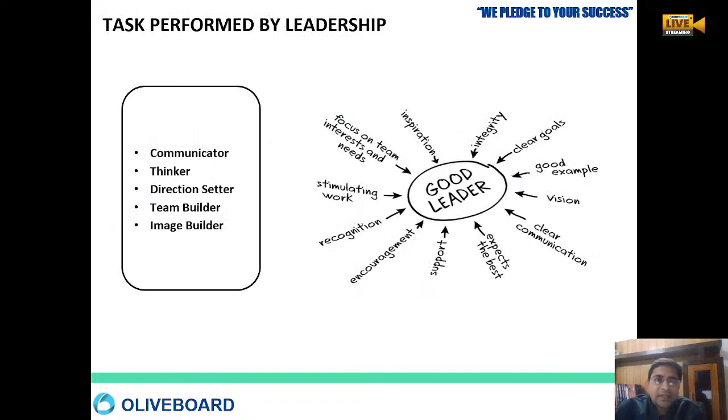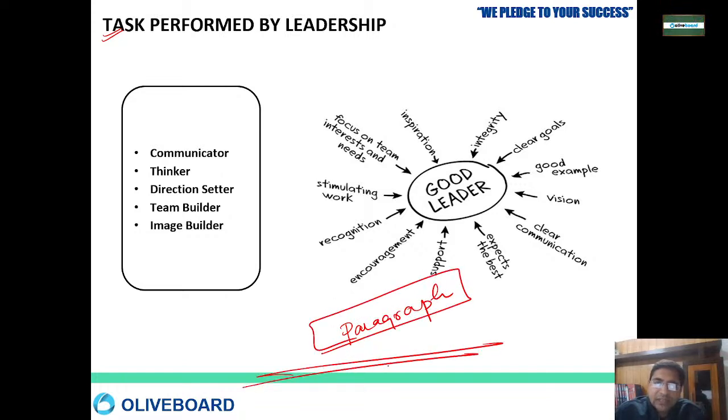Okay, now what are the tasks that are being performed by a leader? Before starting, let me tell you that in management, the questions are based on paragraphs. Paragraph-based questions come, they will write a paragraph, 5, 6, 7, 8 lines, then they will give you some 2, 3, 4 fill in the blanks to fill. Then you have to identify what they are talking about, what comes in the paragraph.